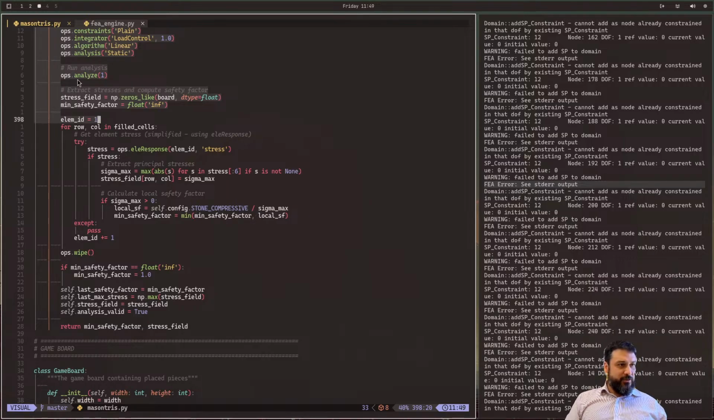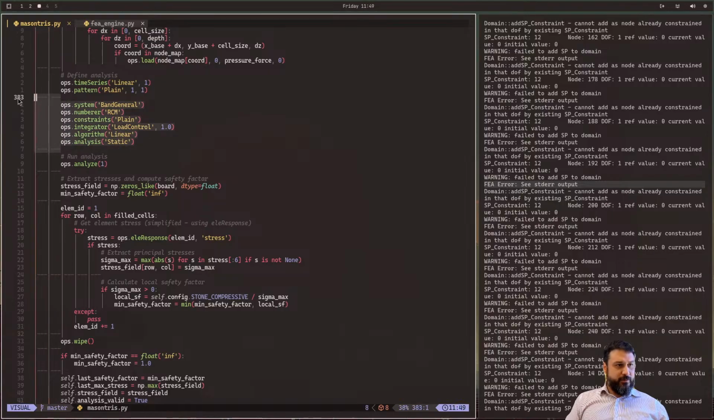Anyway, once we're done with the analysis, which we're using pretty standard options over here, we retrieve the stress field. And then we compute a minimum safety factor. So the stress field, we iterate over the filled cells, and we're gonna use the element ID starting from 1 to get the stress. Now the stress is a vector with the stress components. And then we get from that the sigma max.